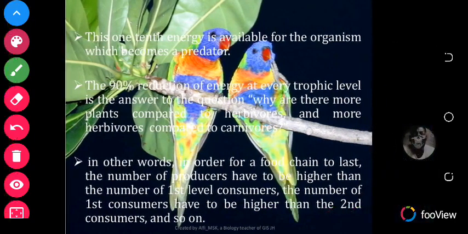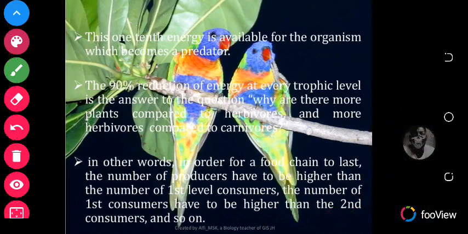This one-tenth energy is available for the organism which becomes a predator. The 90% reduction of energy at every trophic level is the answer to the question, why are there more plants compared to herbivores and more herbivores compared to carnivores? In other words, in order for a food chain to last, the number of producers has to be higher than the number of first level consumers. The number of first level consumers has to be higher than the second level consumers, and so on.